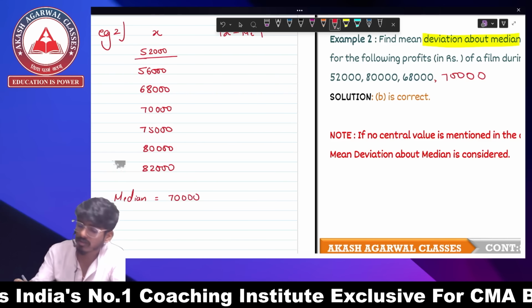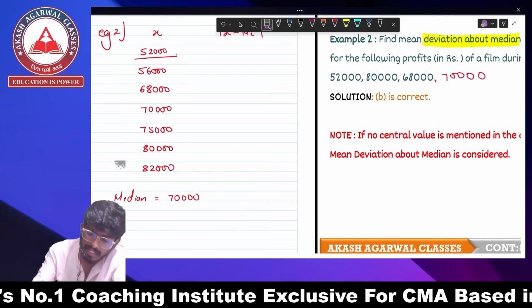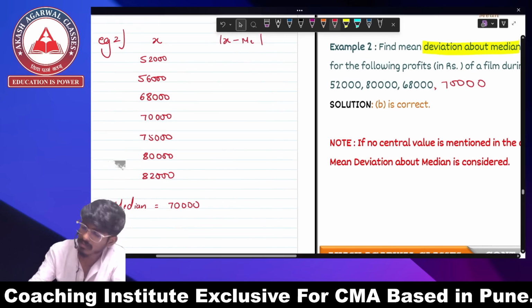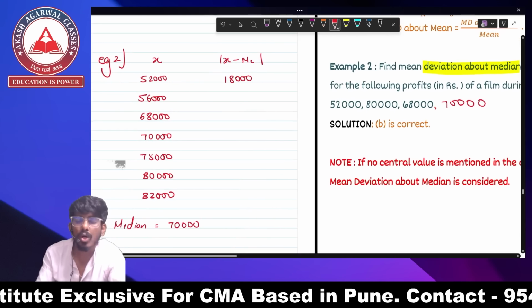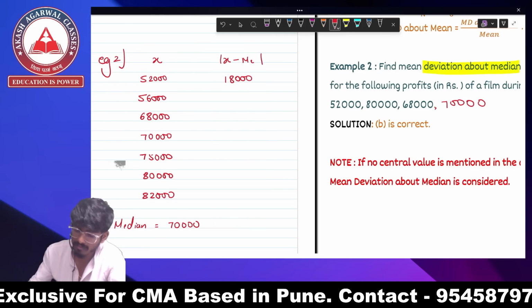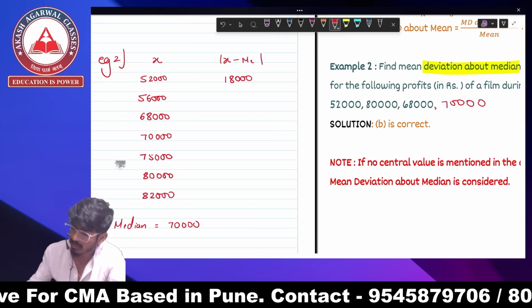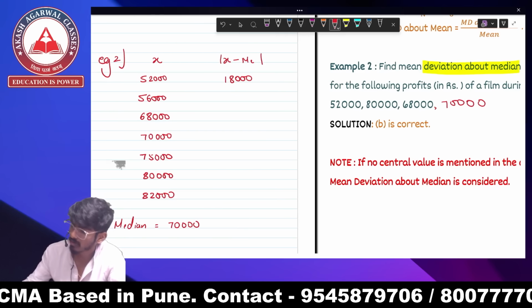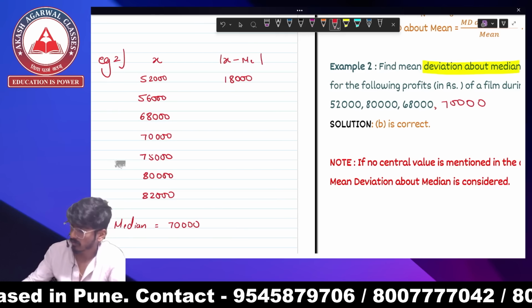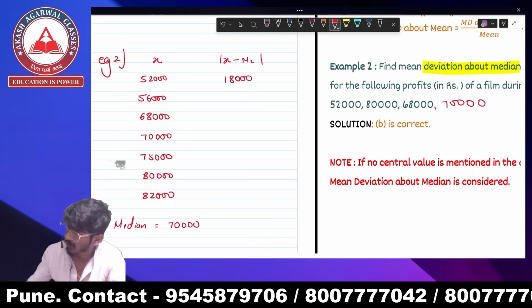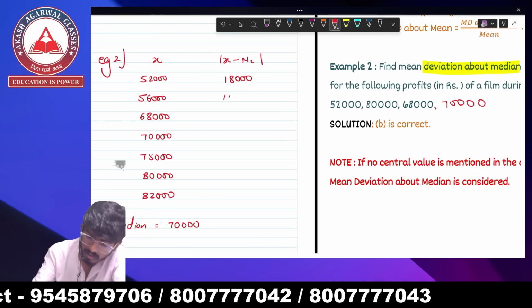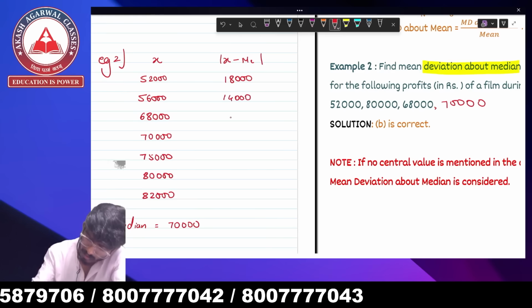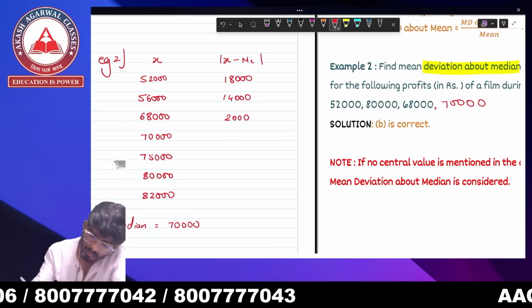Now 52,000 minus 70,000 becomes minus 18,000. But we have a mod sign over here, therefore it will become only 18,000 and not minus 18,000. 56,000 minus 70,000 is 14,000. This is 2,000.